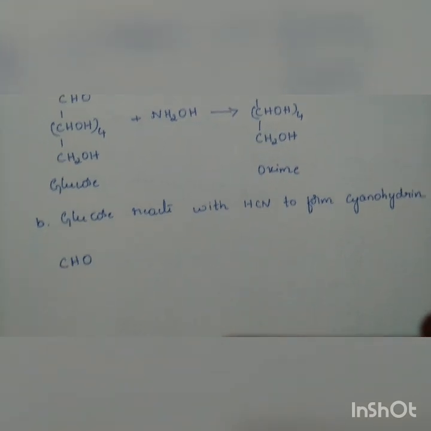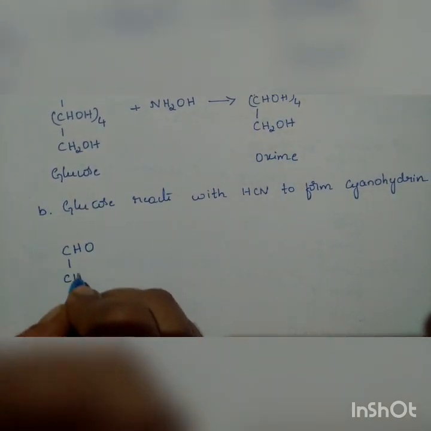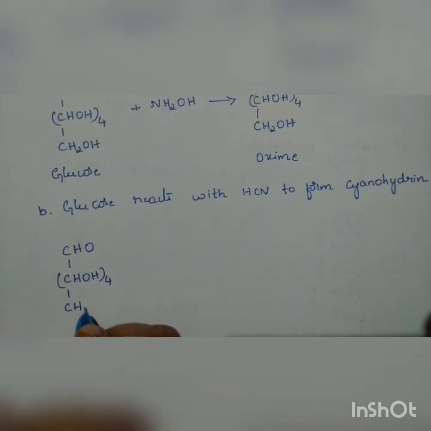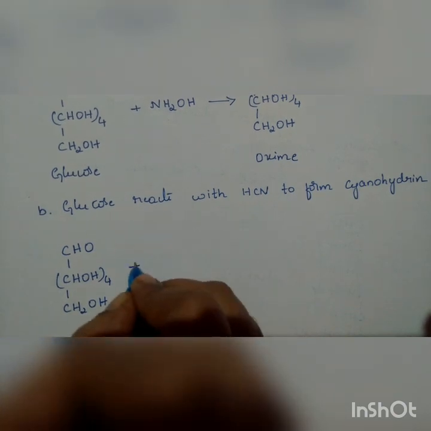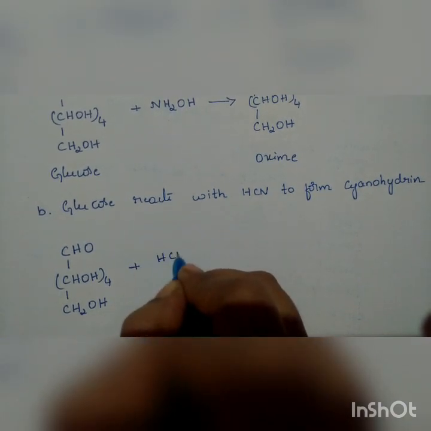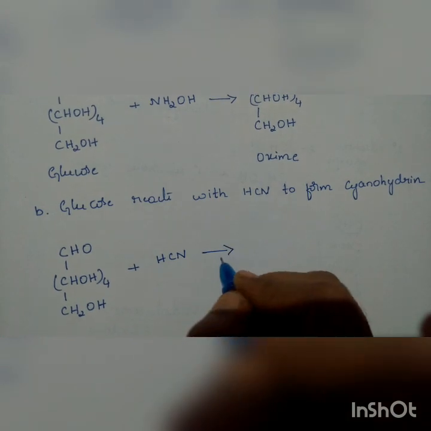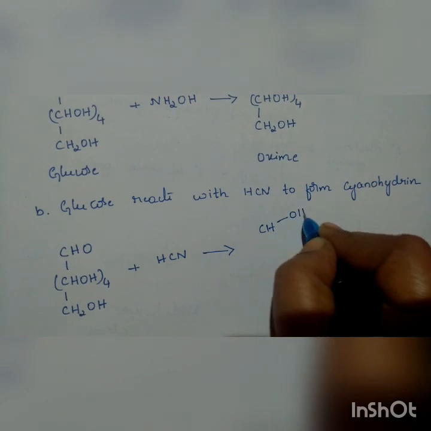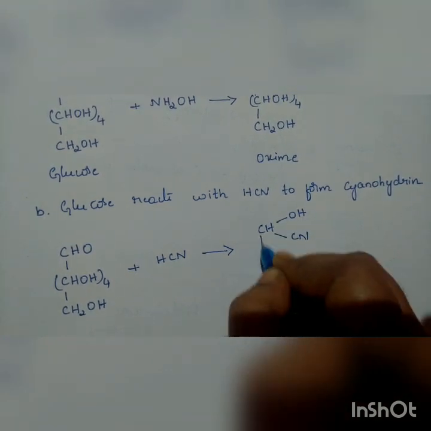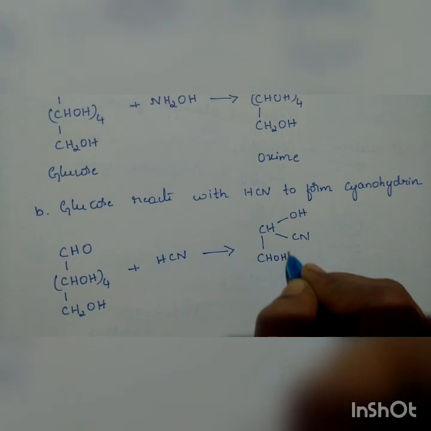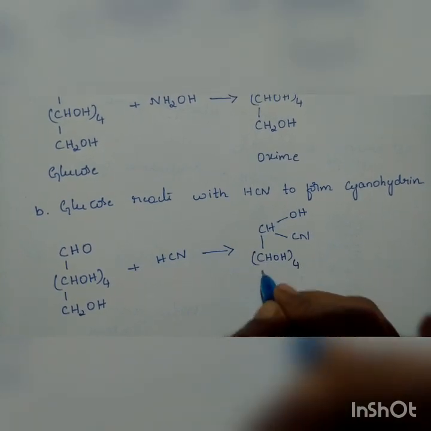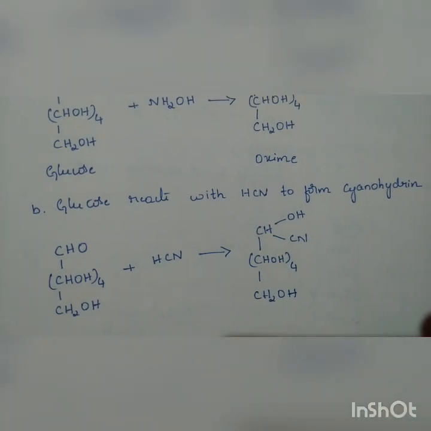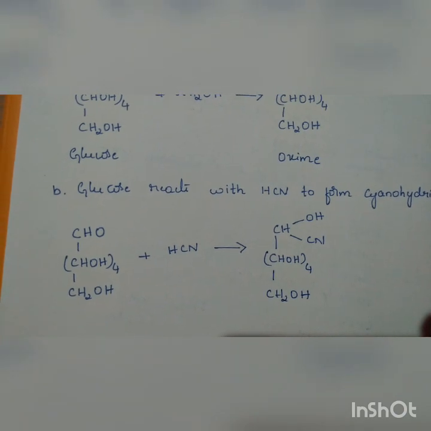CHO, CHOH four times, CH2OH. This is our glucose. It reacts with HCN and we are going to get the compound CHOH, CN, CHOH four times, and CH2OH. Okay, so this is what our compound is.